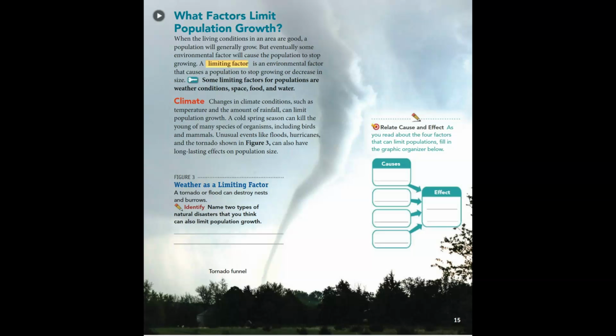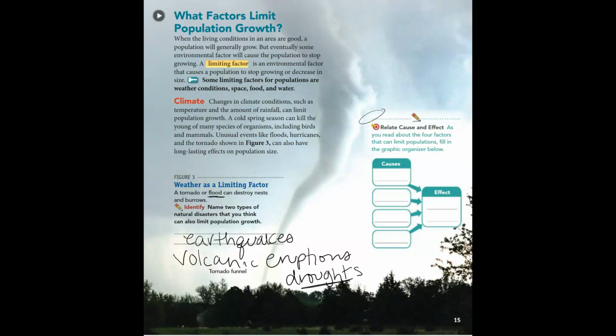Name 2 types of natural disasters you think can also limit population growth. Well, we could have, can I write? Earthquakes, volcanic eruptions, droughts, where with floods we're getting too much water and with droughts we're not getting any water.